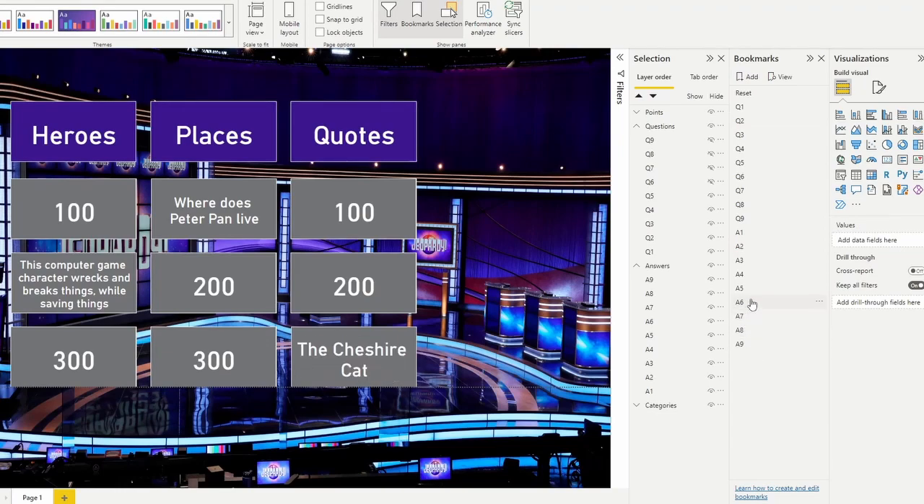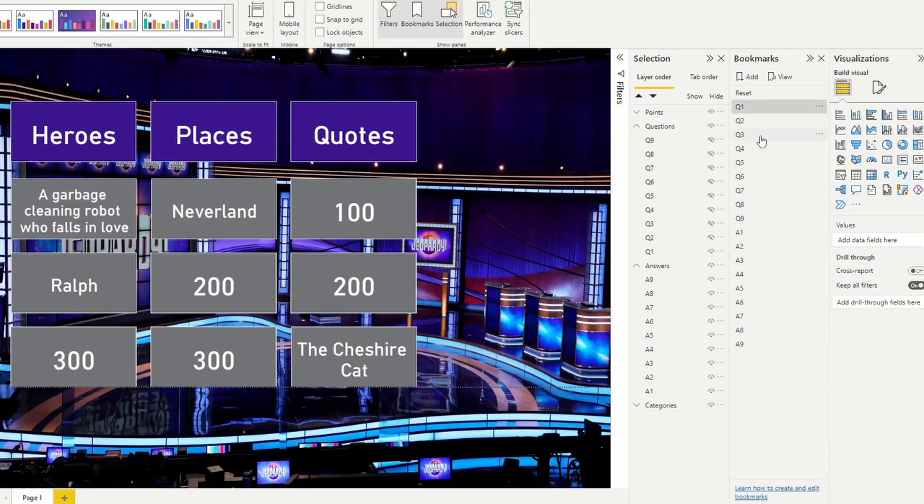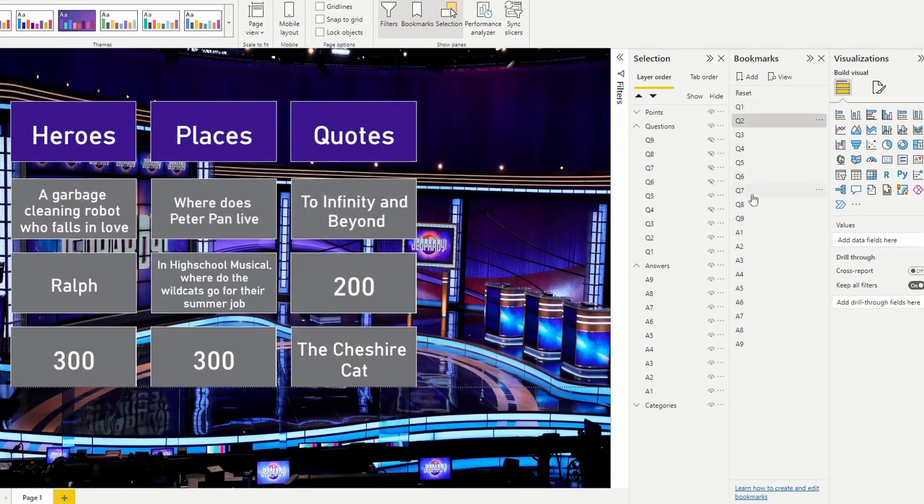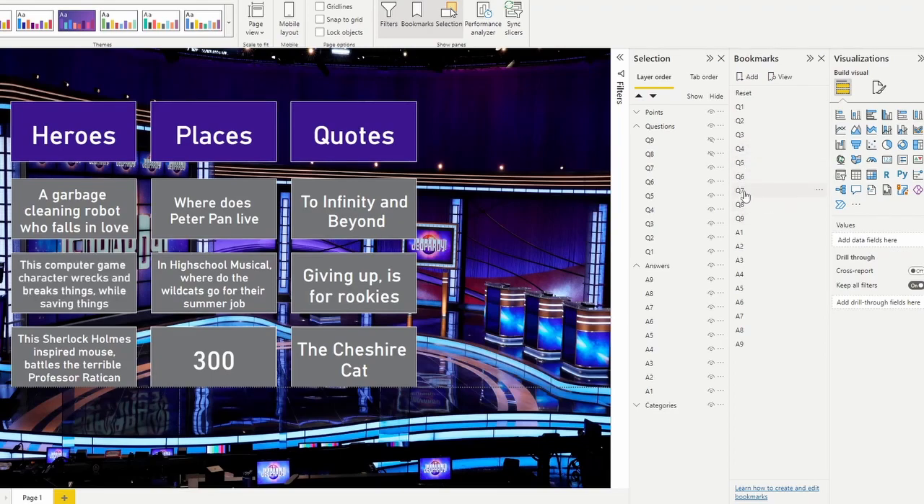Oh, it does not, because it doesn't hide the points. That's true. That's true. Oh, that's interesting to know. I didn't know that. Okay, cool. So let's go through the questions, get all of our questions on the board. Which one am I missing? 8. There we go. All our questions are on the board.